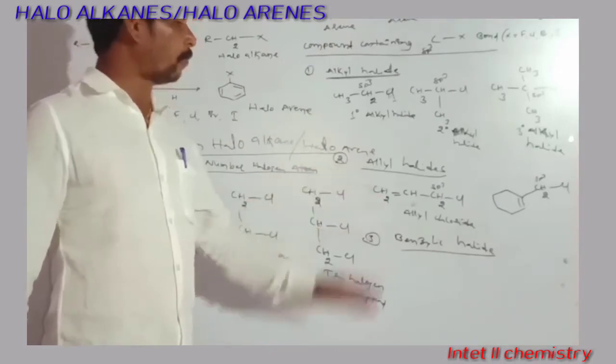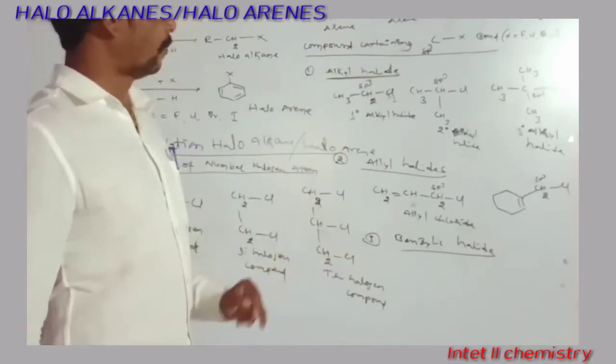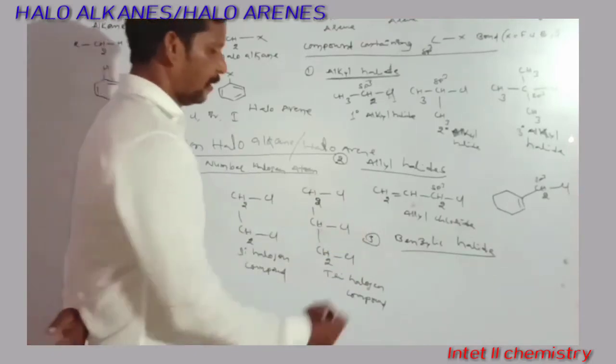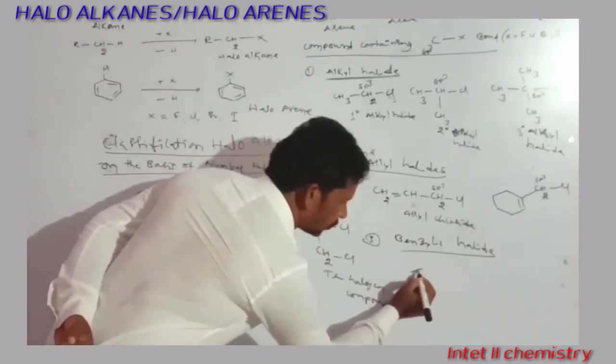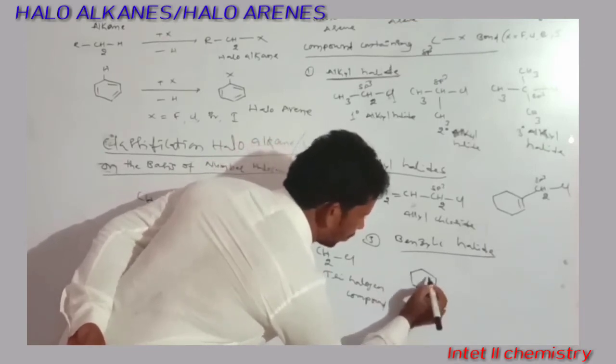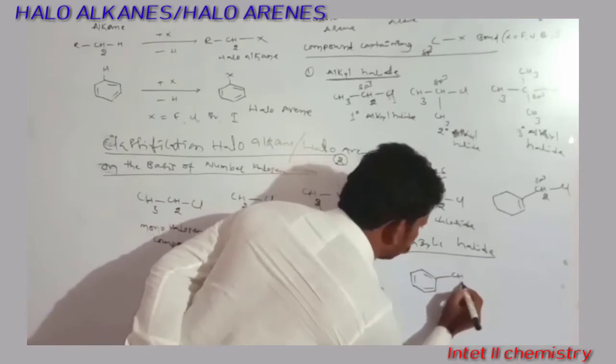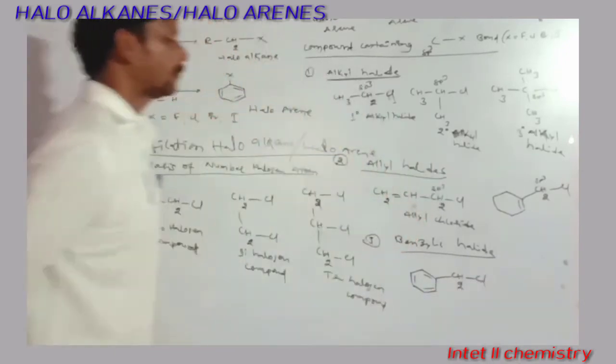These types of halogen compounds are called benzylic halides. I am writing the benzene ring, and further it is CH2Cl.